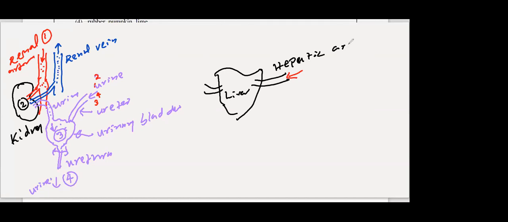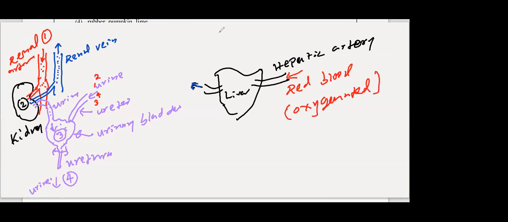The hepatic artery carries blood towards the liver, and the hepatic vein takes blue blood, or deoxygenated blood, away from the liver, because all the organs require oxygenated blood. This is red blood towards the organs. Red blood is also known as what? Oxygenated blood.